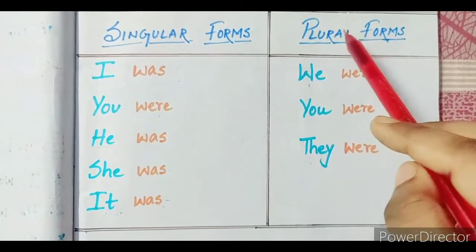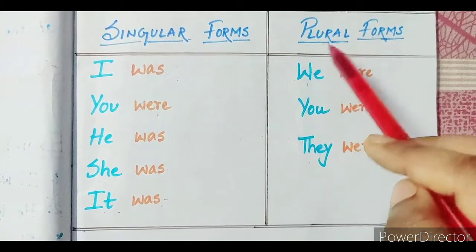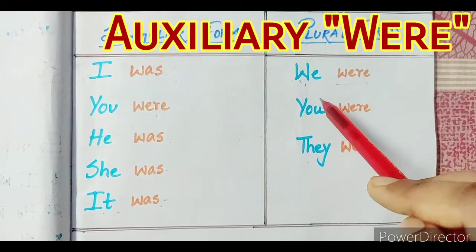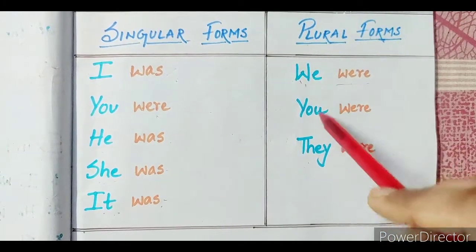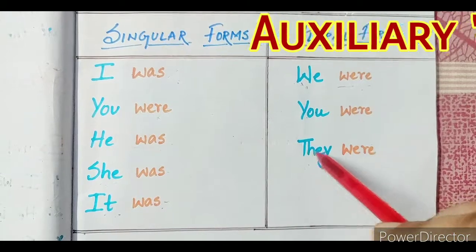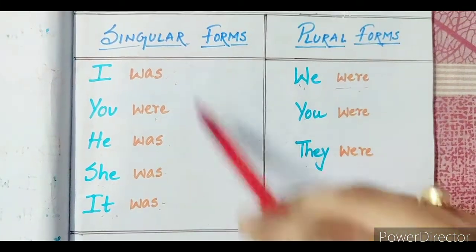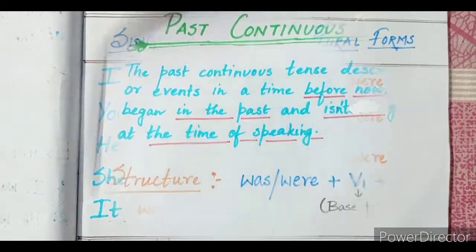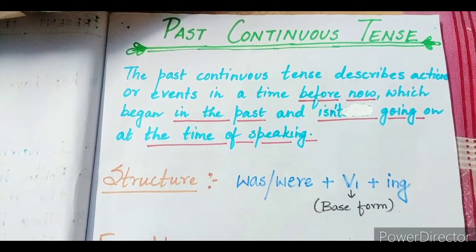Again, for the plural forms of the pronoun, we will use we were. So we are going to use the auxiliary verb were along with these pronouns. We were, you were, they were. Now this will help you to understand the chapter better. So let us see the definition.